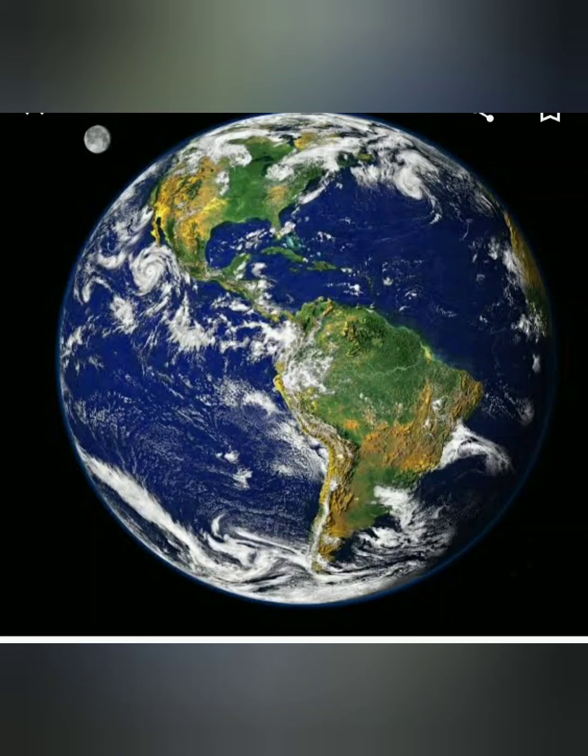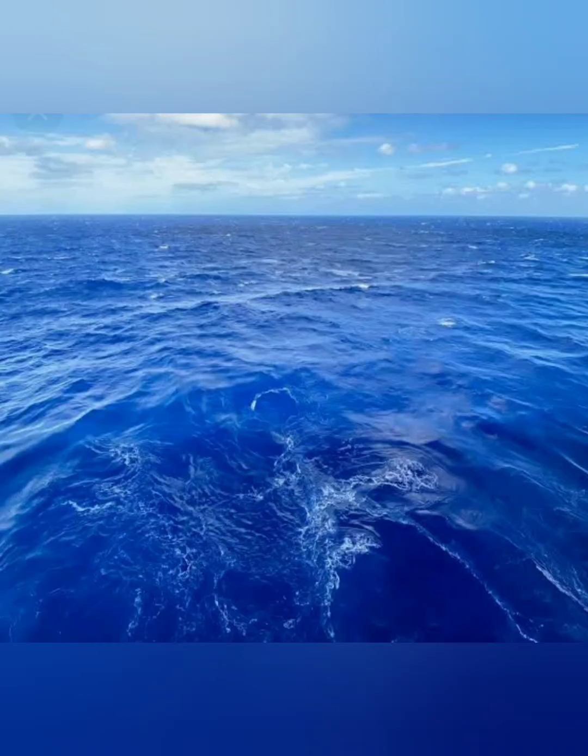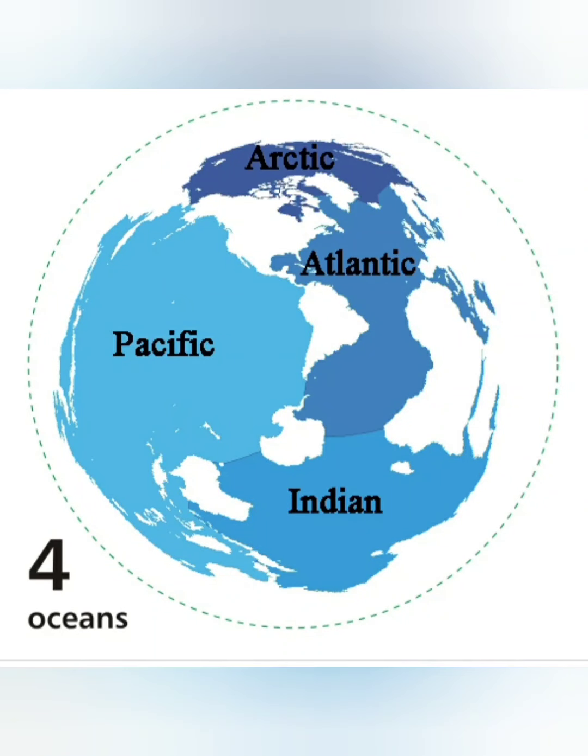Now we will see what is meant by ocean. Very large bodies of water on the earth are called oceans. So ocean is one of the water sources. There are four oceans: Pacific Ocean, Indian Ocean, Atlantic Ocean and Arctic Ocean.